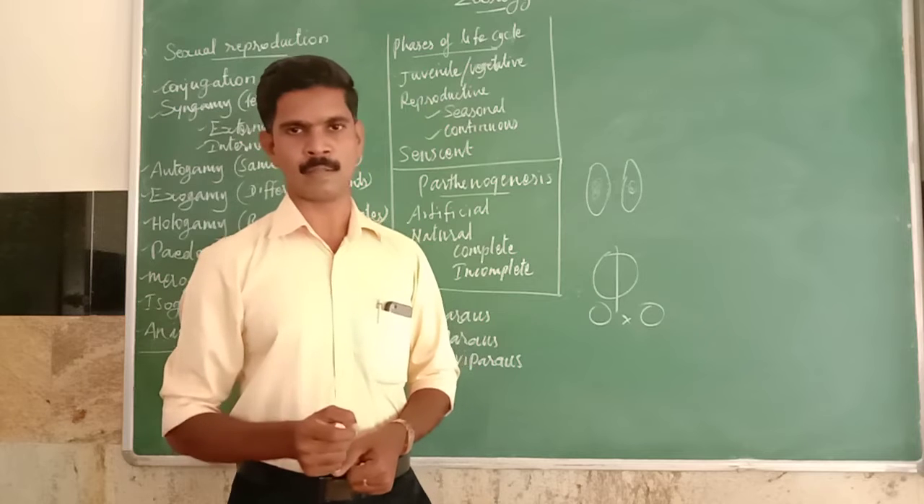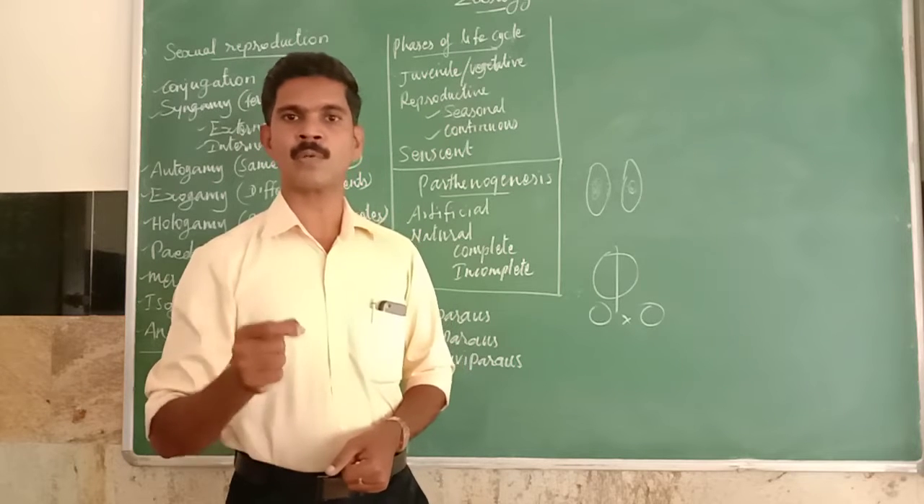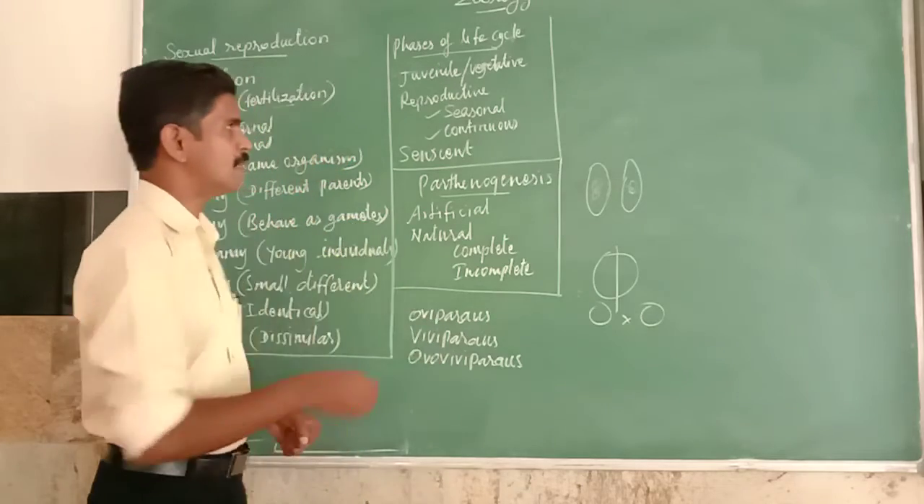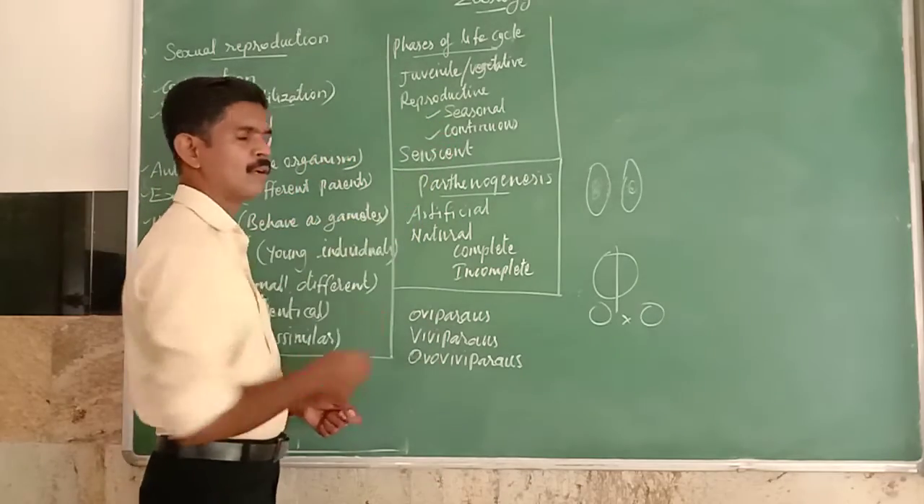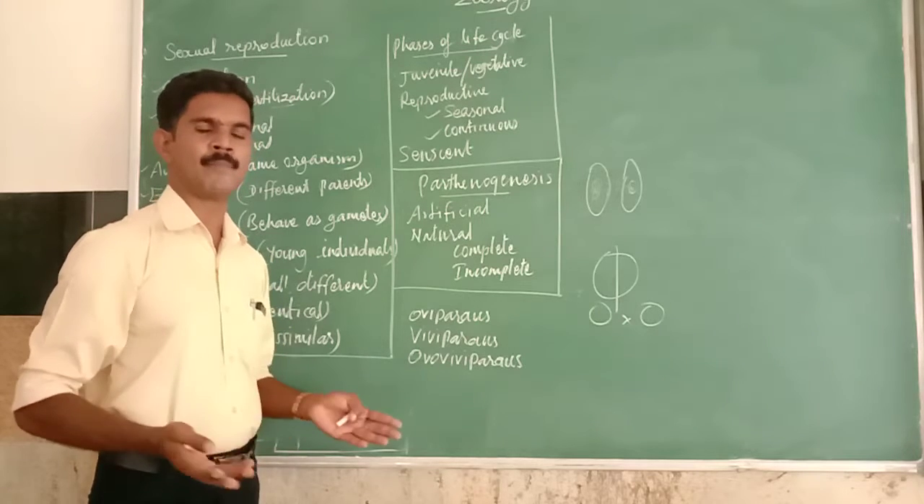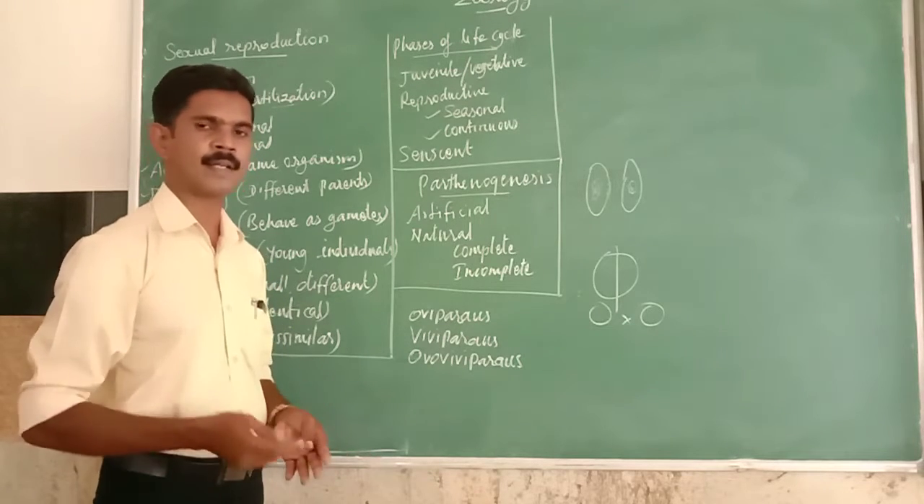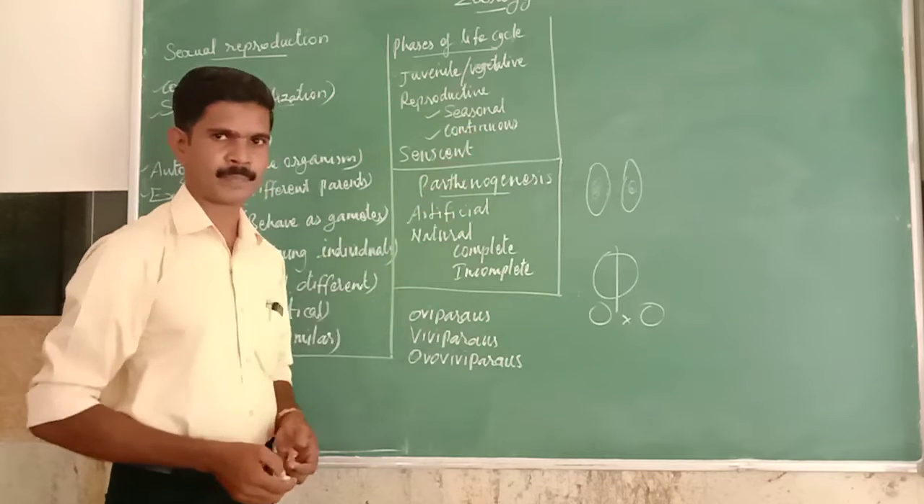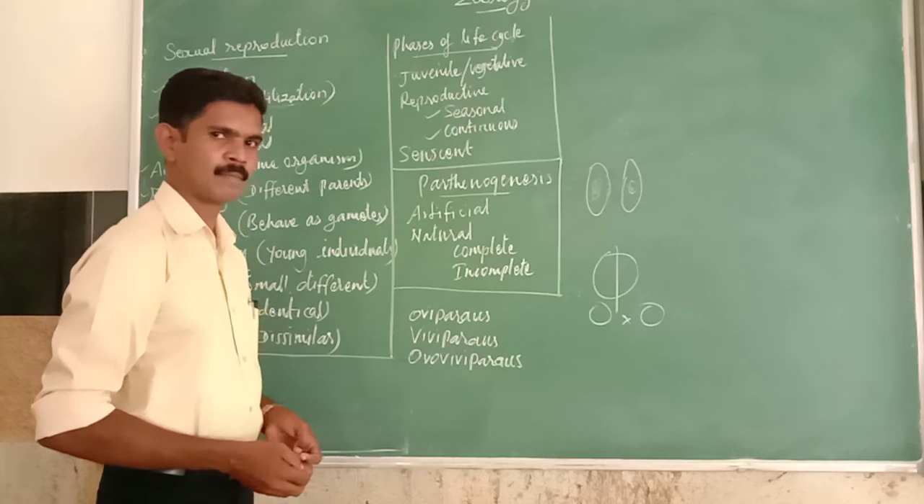For example, frog. Frogs produce their young ones during the rainy season. So this type of organisms are called seasonal breeders. And the second one is called continuous breeder. Some organisms can produce their young ones at any time, any period or any season. Continuously they can produce their young ones. So those organisms are called continuous breeders. Understand?